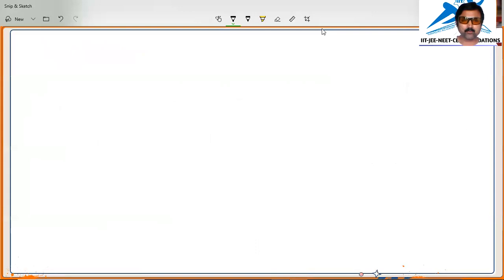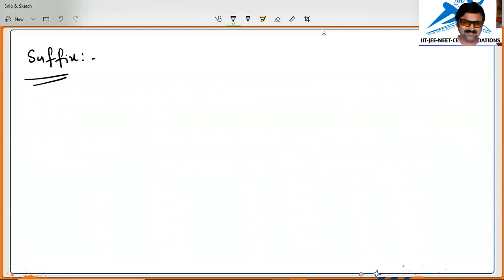The second important point we are going to discuss is suffix. This is one of the important terminologies to understand the IUPAC nomenclature of organic compounds. What is suffix?